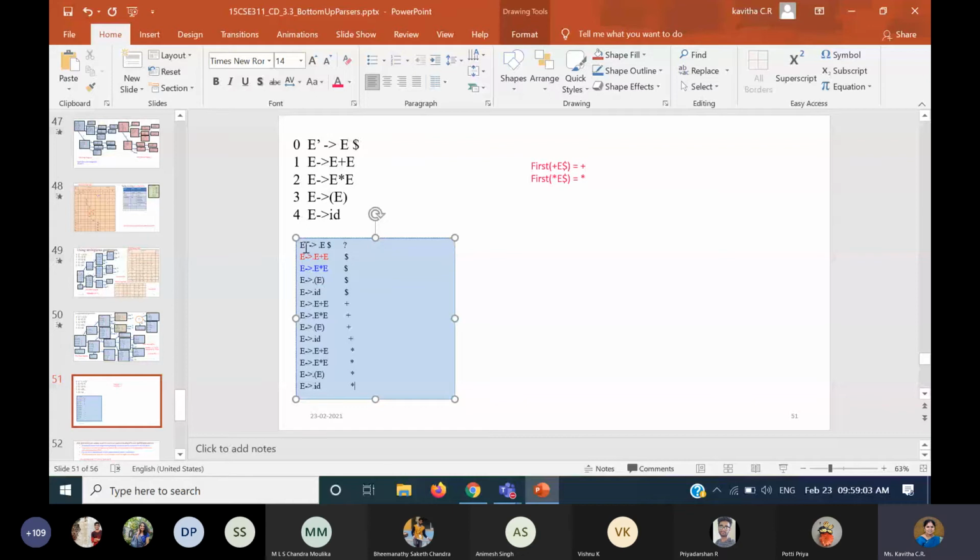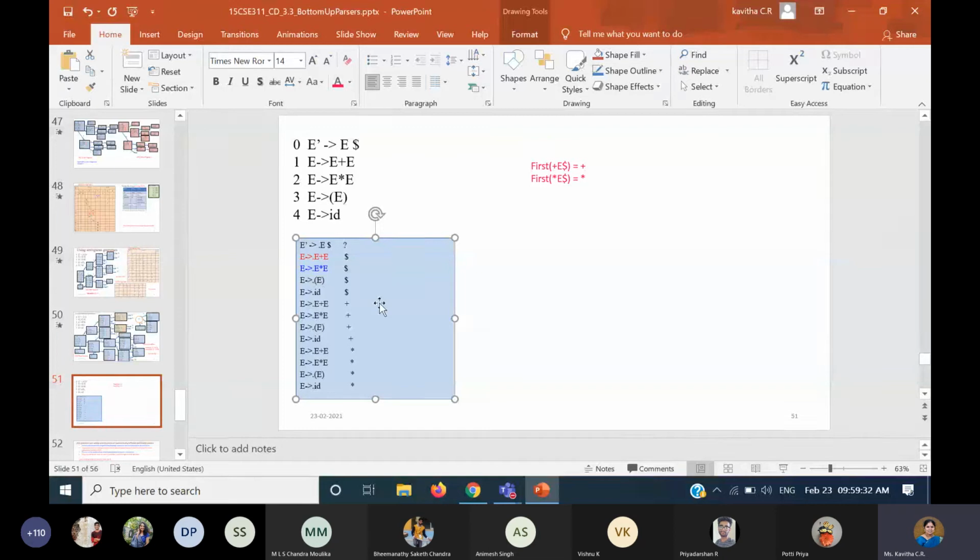So we are done with the first rule number 0, we are done with rule number 1, we are done with rule number 2, we expanded successfully. Coming to rule number 3, that is R3, you don't have anything to expand, so that's it. And coming to R4 also, we don't have anything to expand because the dot appears before the terminal symbol, so there is nothing to expand. So this is what you got, which is known as I naught. This is our state. This is the first state.